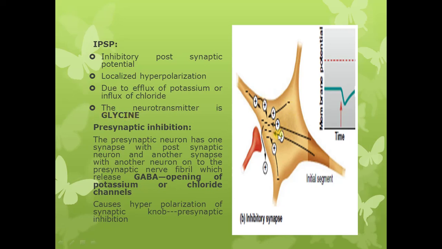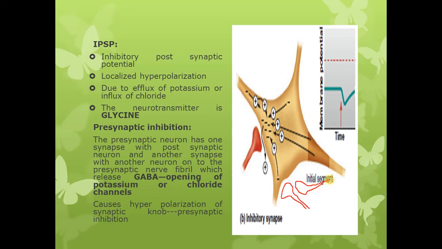So this is the diagram of an inhibitory postsynaptic potential. Now let me draw the presynaptic inhibition for you here in the same diagram. Consider that this is a postsynaptic neuron as in the same example. There is a presynaptic nerve terminal making a synaptic connection with it. Now there is another neuron which is going to make a synaptic connection with this presynaptic nerve terminal.